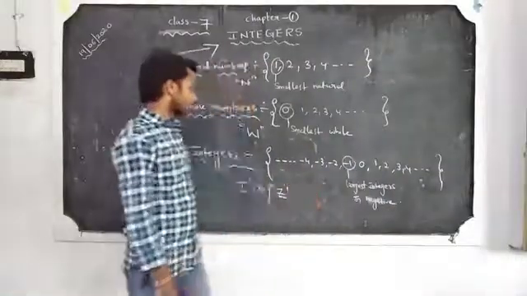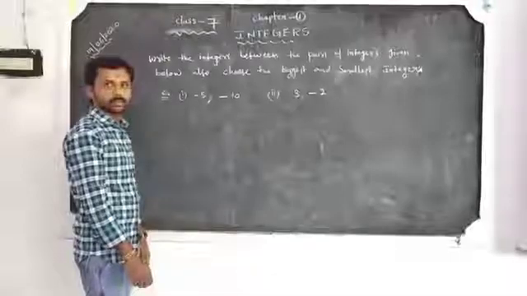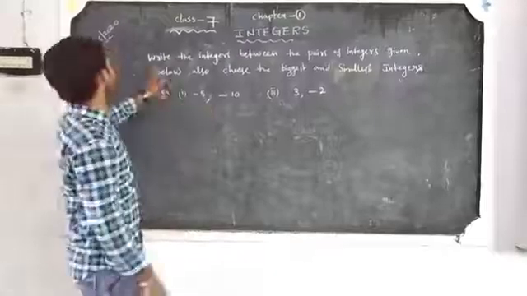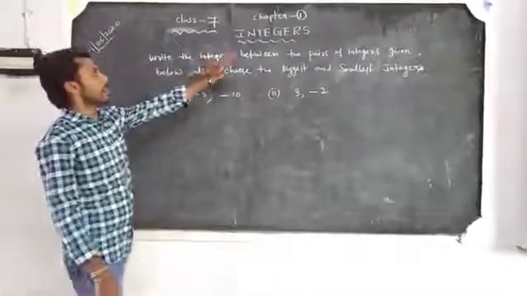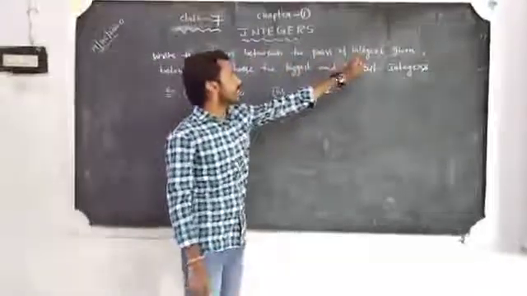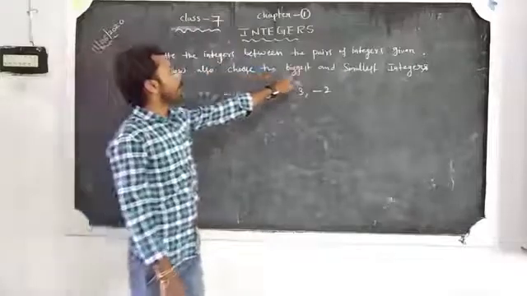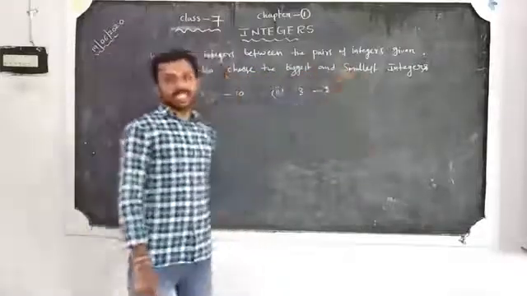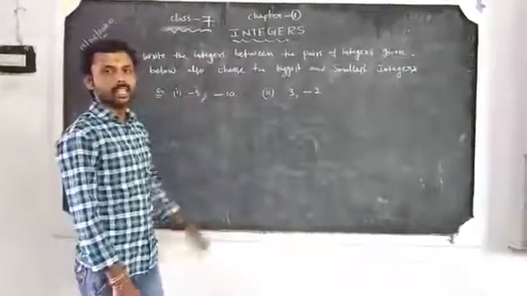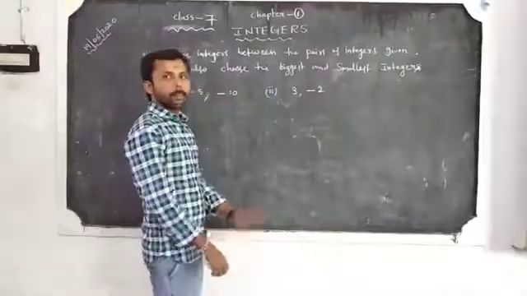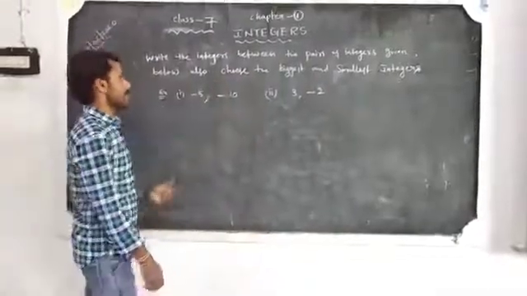Next one. Write the integers between the pairs of integers given below. Also choose the biggest and smallest integers.